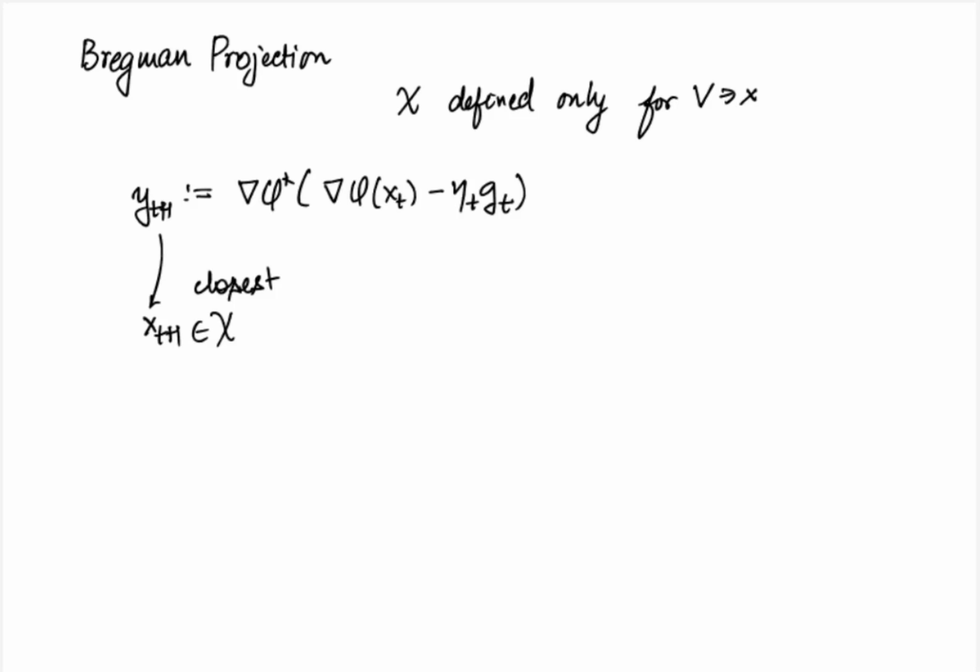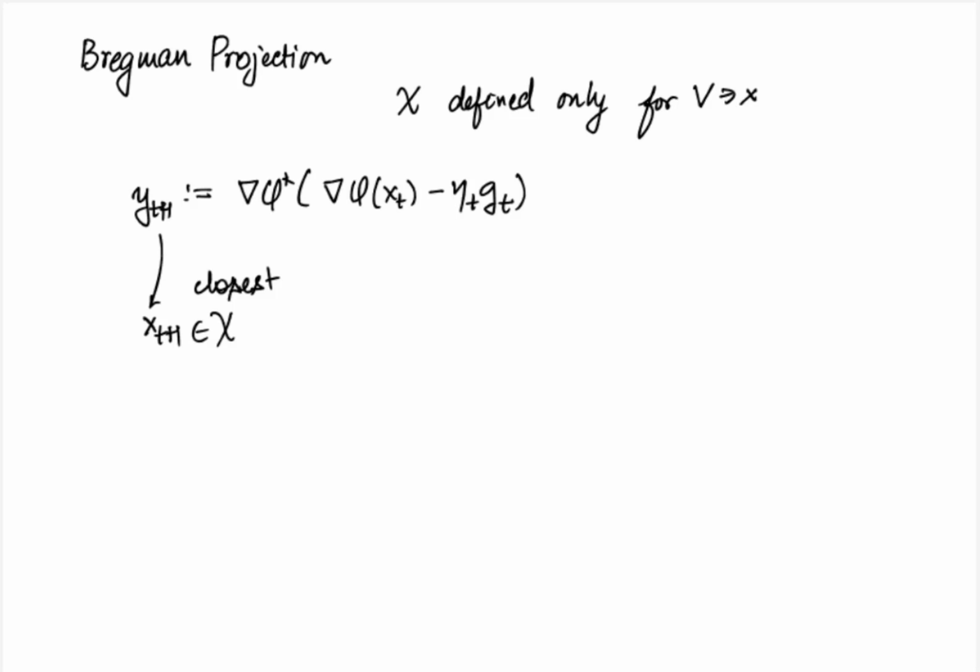But in this case, all our distances have been replaced with Bregman divergences because our notion of which 2 points are near and which 2 points are far is different and is based on the Bregman divergence. So we cannot use the standard projection here. In other words, we want to find a point in calligraphic X that is closest to yt plus 1, but at the same time, that closeness metric has to be the Bregman divergence.